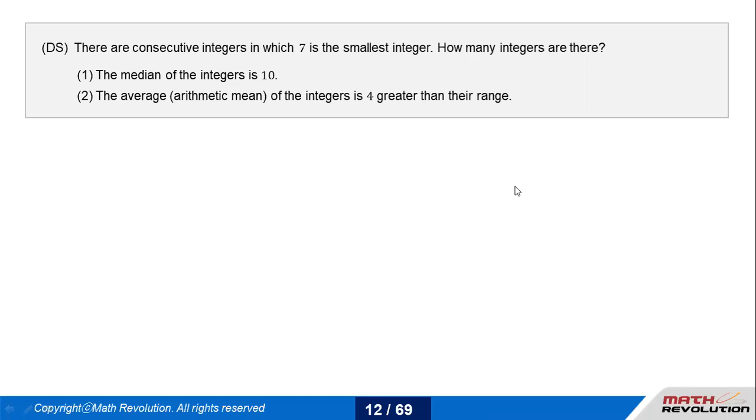The supporting statements: the median of the integers is 10. The second supporting statement: the mean of the integers is 4 greater than their range. They're talking about consecutive integers as a concept. They brought a condition on median, mean, and range. This is how a Q48 level question looks. They will bring everything into a single question set.